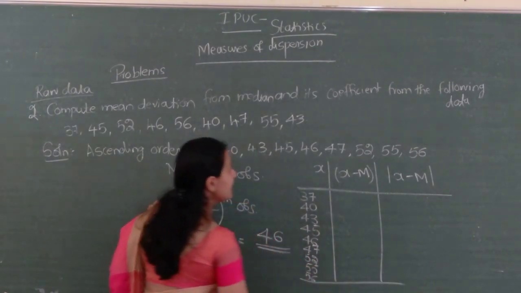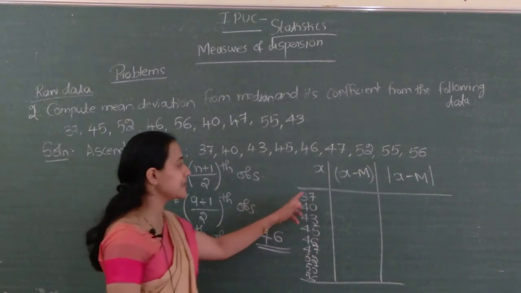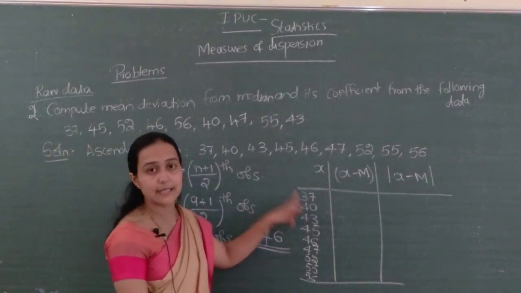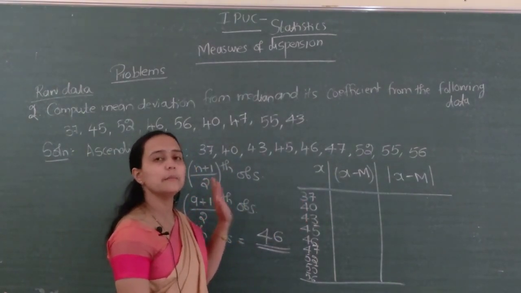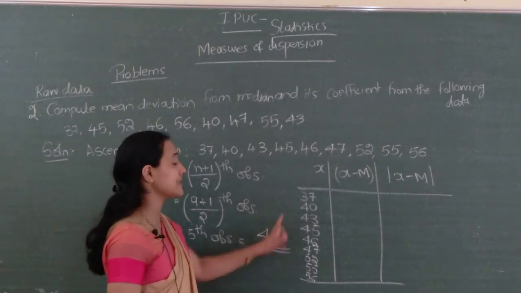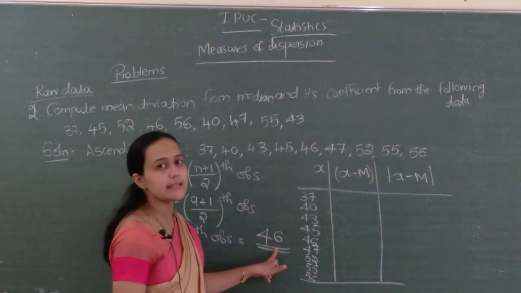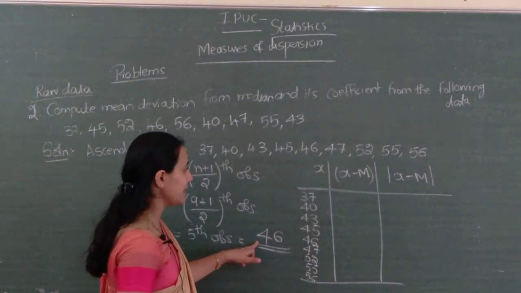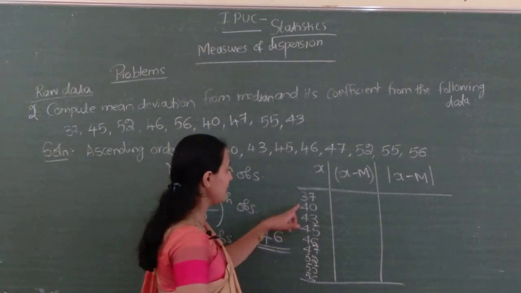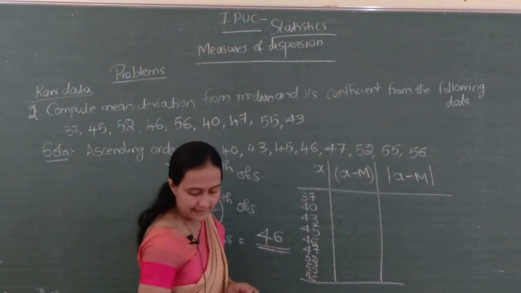Correct na? X minus m: x means each observation, m denotes the median. Median equals 46. 37 minus 46, 40 minus 46, like that.